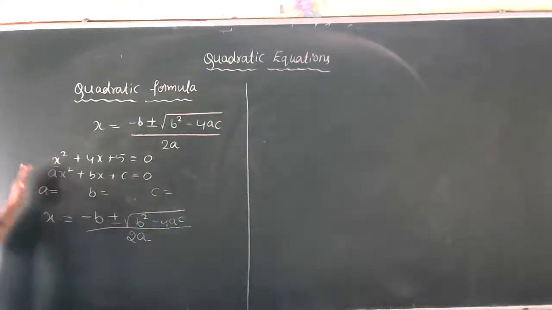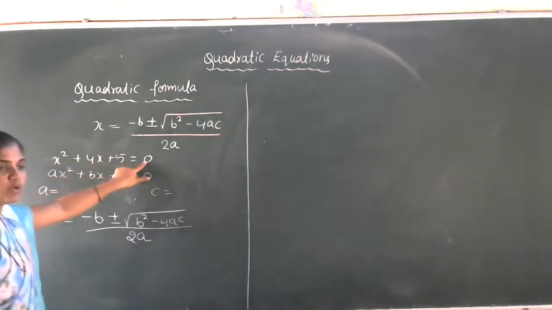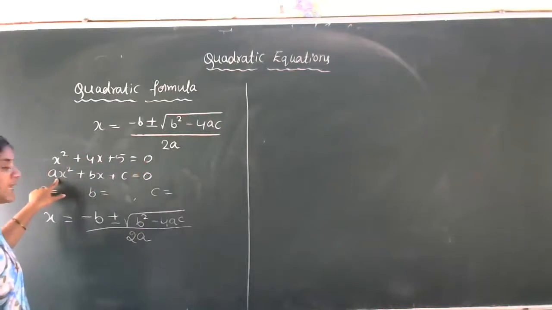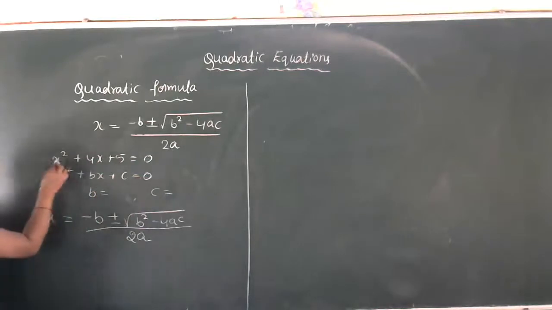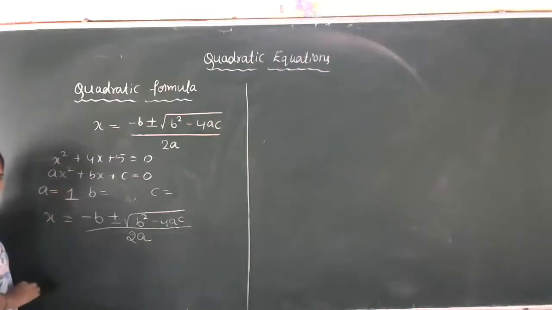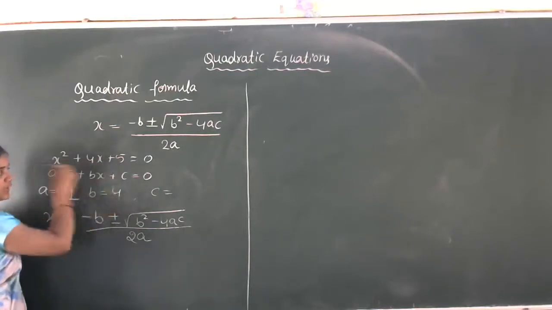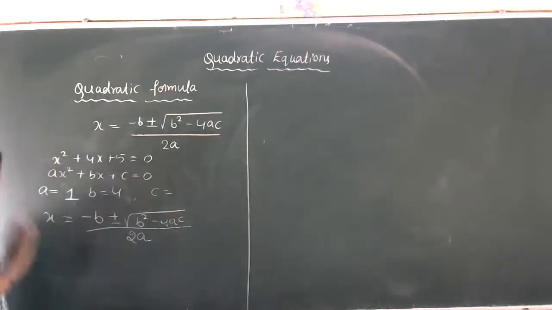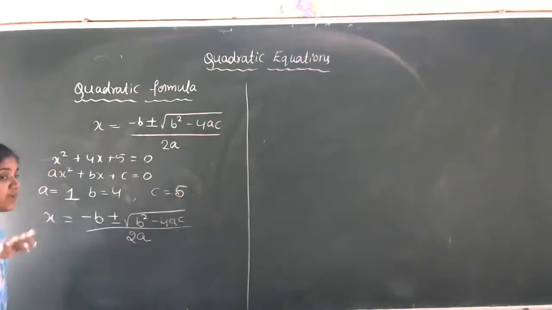Now just observe this equation. x square plus 4x plus 5 is equal to 0. The general form is ax square plus bx plus c is equal to 0. Then what is the value of a here? The x square coefficient, that is 1. Then b value is plus 4. Here you can observe a, b, c are all positive. Next, c value is plus 5. So this is a very important concept. Listing the a, b, c values is the first important work.